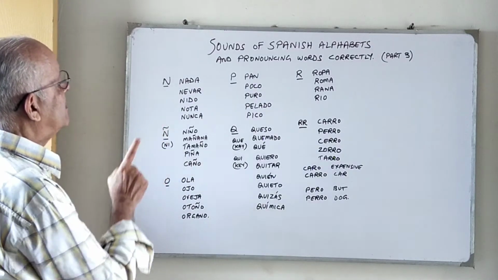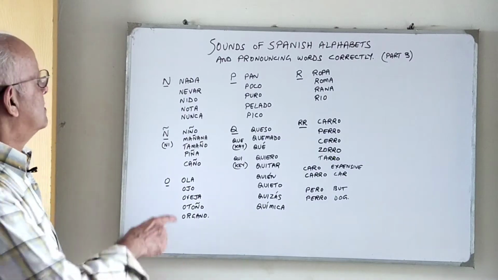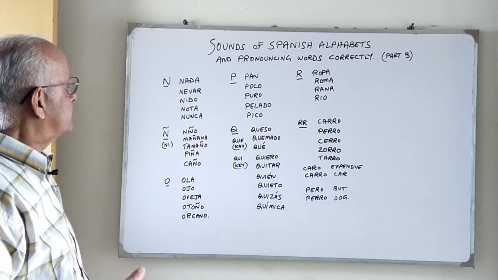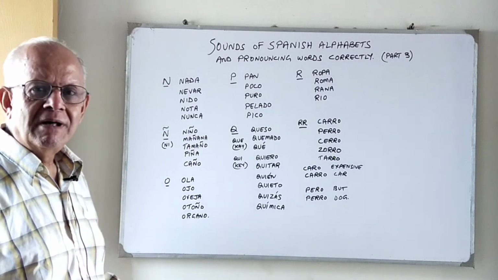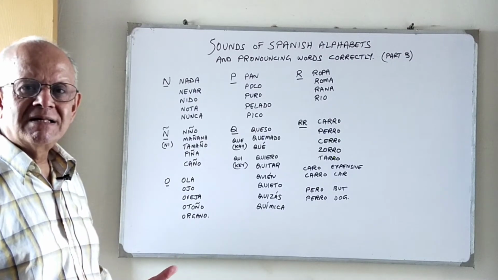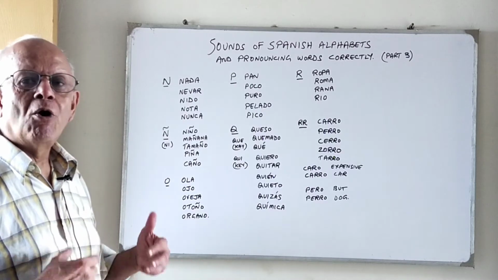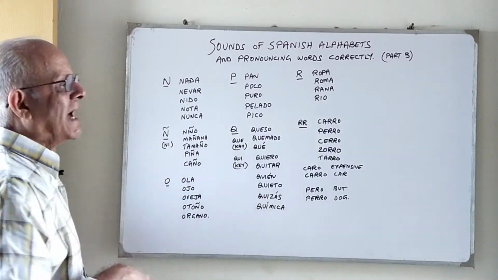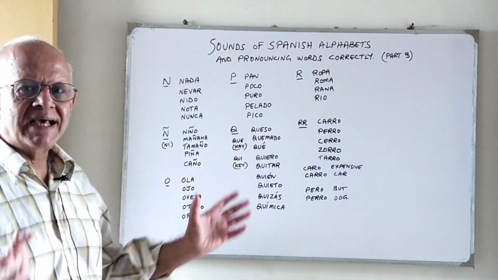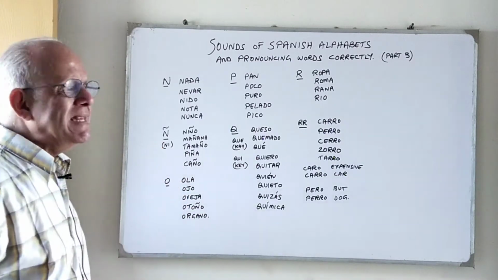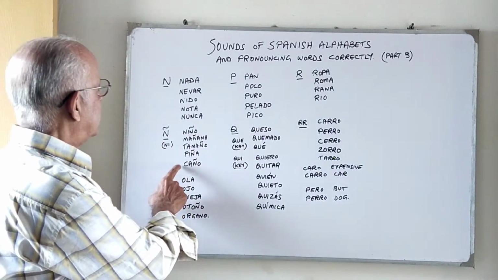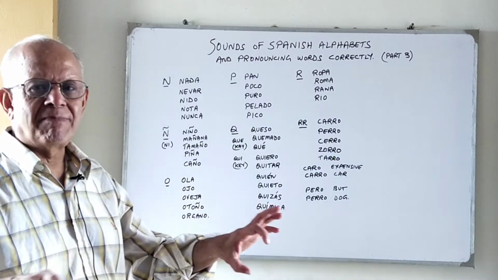Okay, niño means a child. Mañana means tomorrow. Mañana also has another meaning. Mañana can mean morning if we use en la mañana or por la mañana. Tamaño means size. Piña is a pineapple. And caño is a pipe.